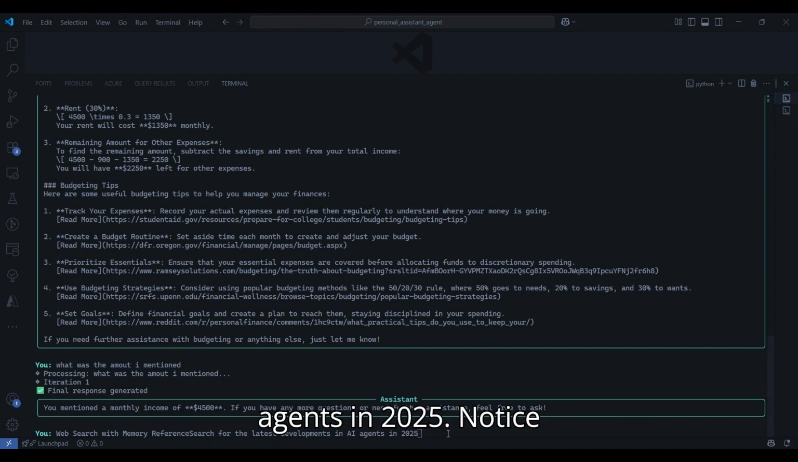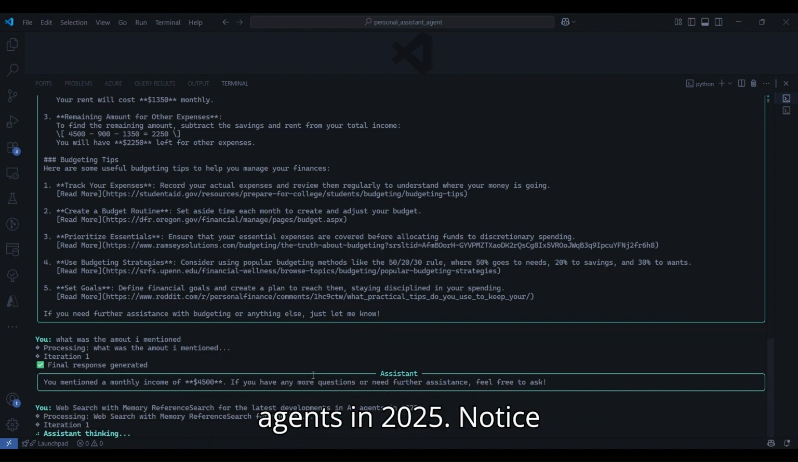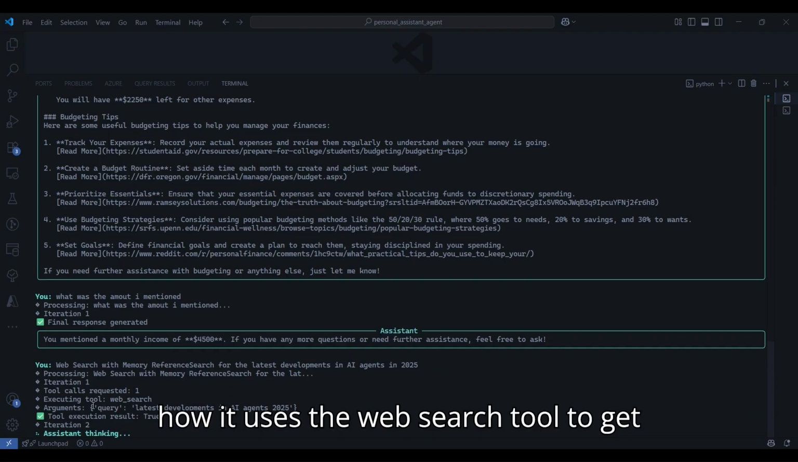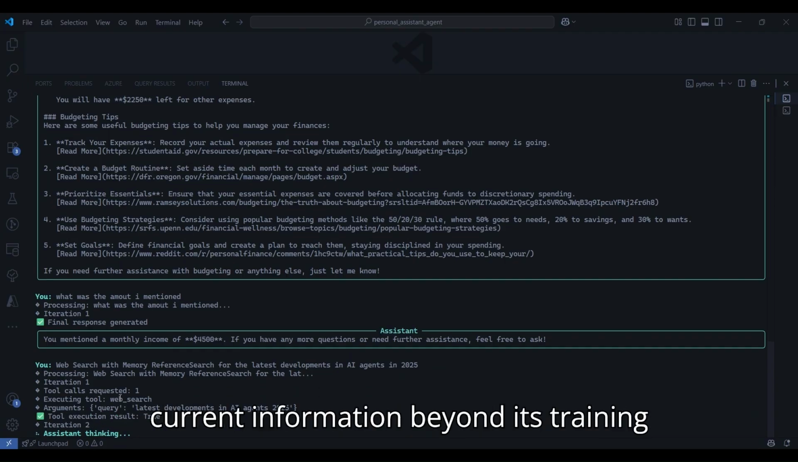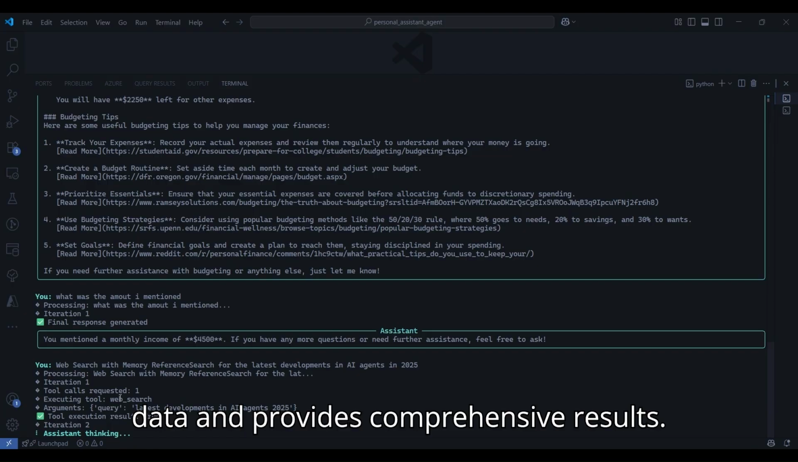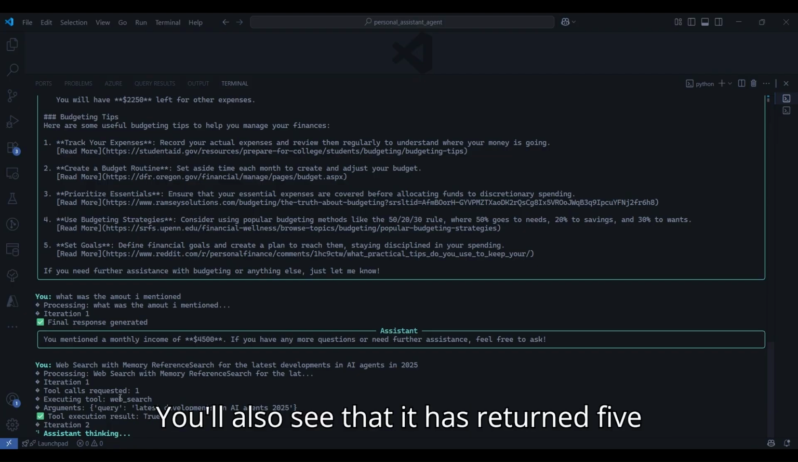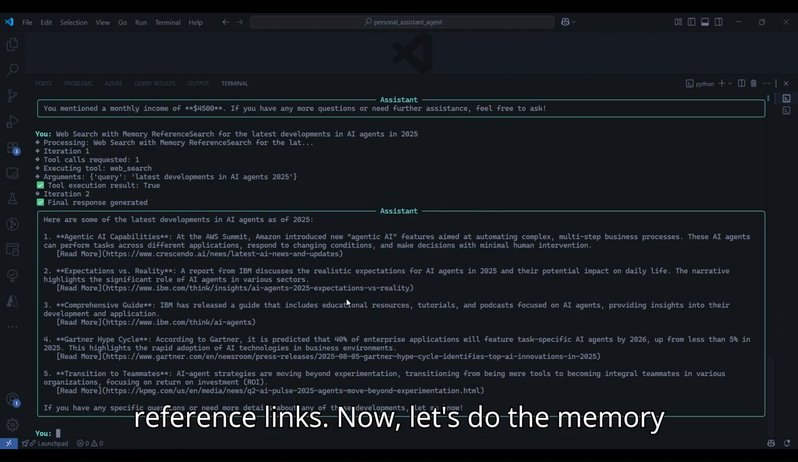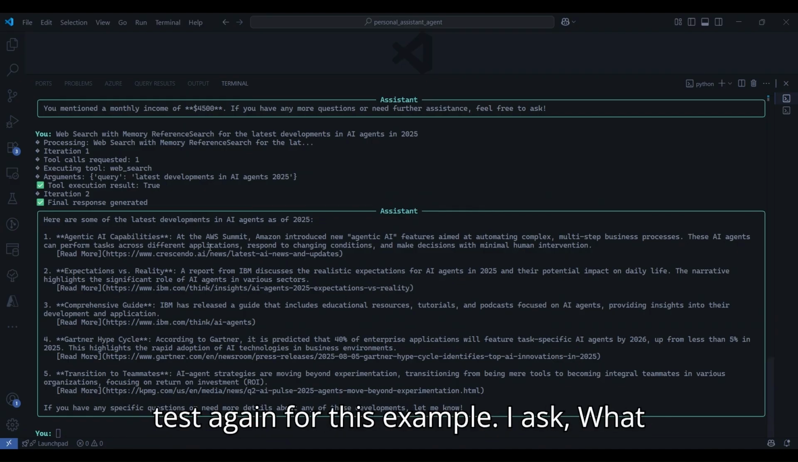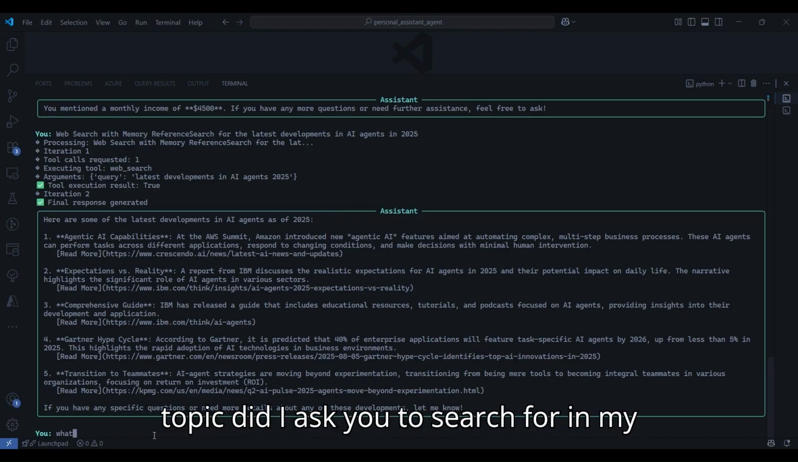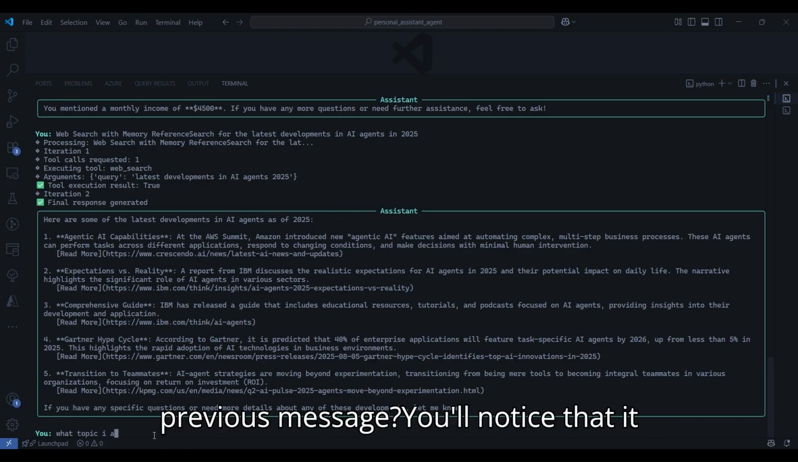For the third example, I'm asking it to search for the latest developments in AI agents in 2025. Notice how it uses the web search tool to get current information beyond its training data and provides comprehensive results. You'll also see that it has returned 5 reference links. Now, let's do the memory test again for this example.